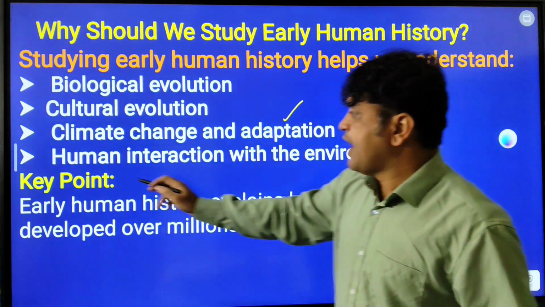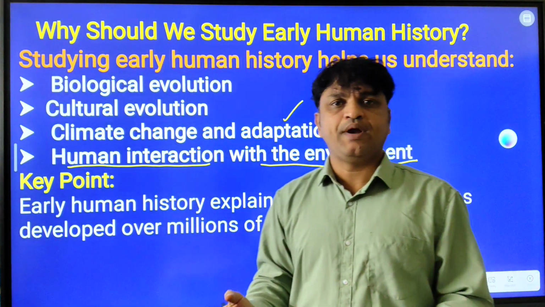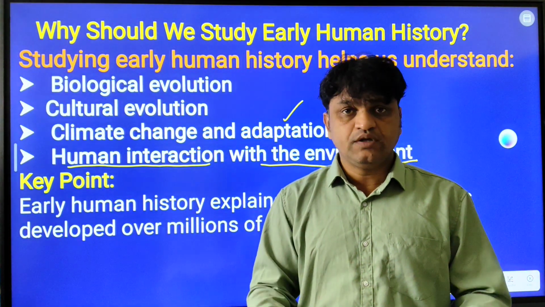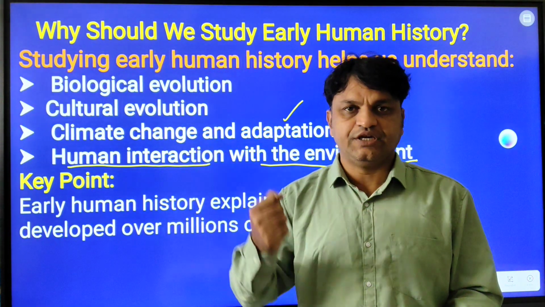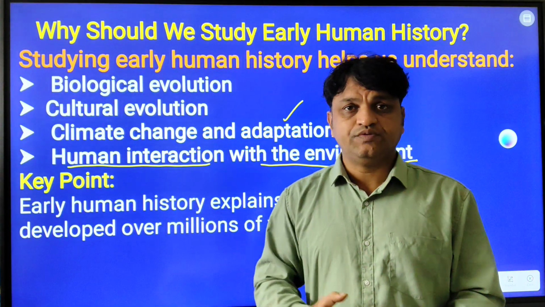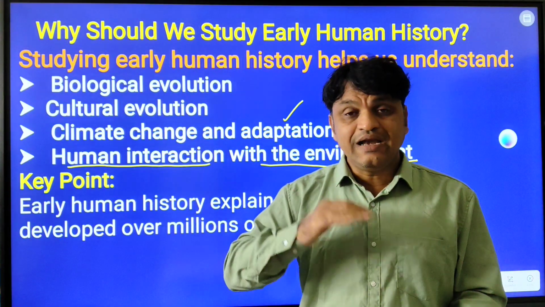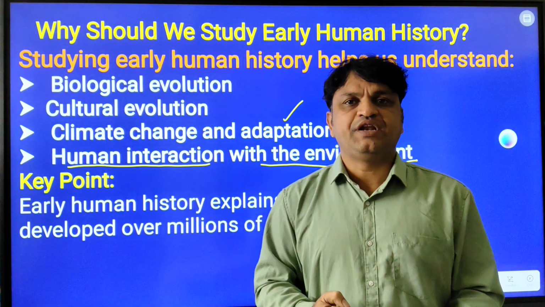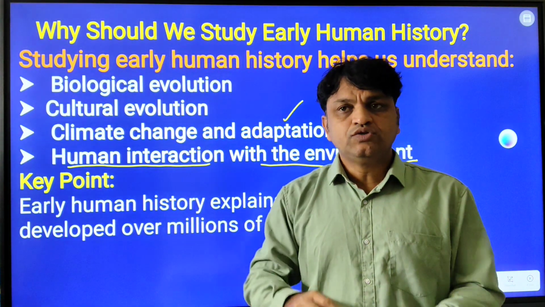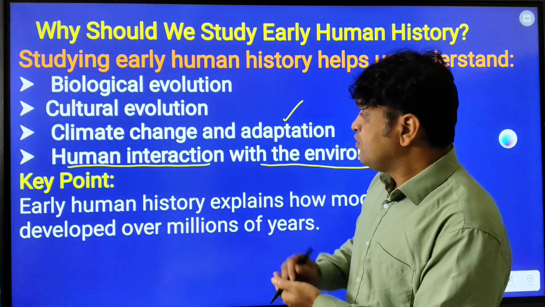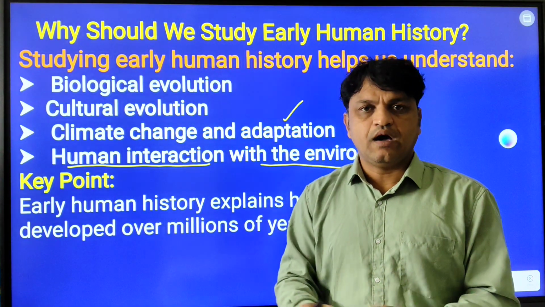And adaptation and human interaction with the environment. How did human beings interact with the environment in day-to-day life? As we all know, daily we are eating, taking food from nature. We are cultivating crops, doing agriculture, plowing the land, so we are interacting with nature. We are taking water from nature, air from nature, sunshine and temperature from nature, means the sun. All are naturally occurring. So how did human beings interact with the physical environment in which they were living?